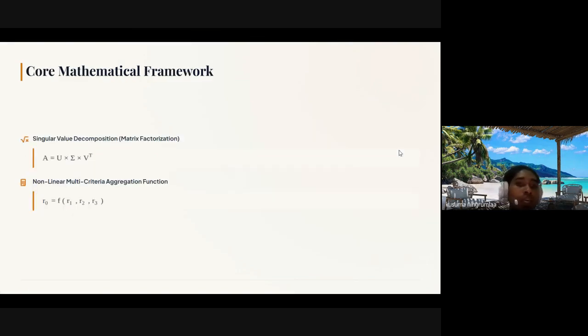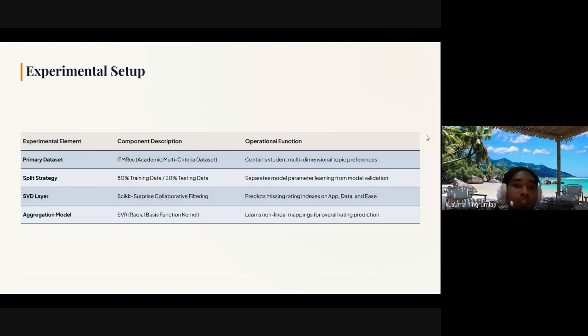Next is the core mathematical framework. Here I have two equations, which are singular value decomposition or matrix factorization, and the second is the nonlinear multi-criteria aggregation function. Next is the experimental setup. To evaluate our model, we conducted experiments using Python in Google Colab with the real-world ITM rec academic dataset.